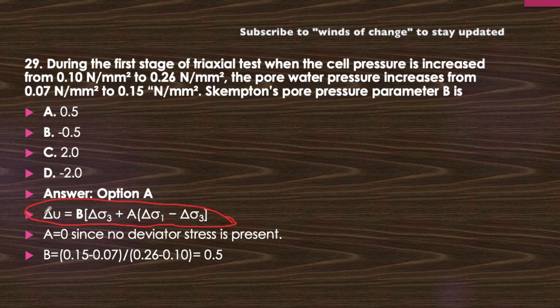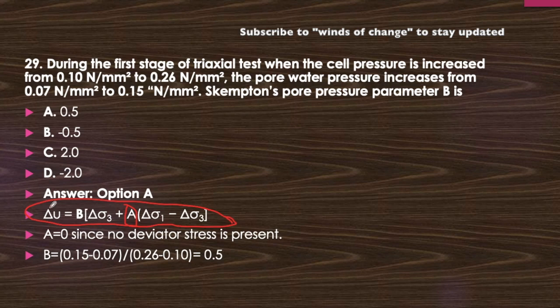This is the formula for Skempton's pore pressure parameter, that is delta U equals B delta sigma 3 plus A into delta sigma 1 minus delta sigma 3, where delta sigma 3 is the change in the cell pressure, and delta sigma 1 is the change in the total stress comprising of cell pressure and deviator stress. Okay, so this A value will be 0 since there is no deviator stress present. This parameter is dependent on the deviator stress. So this is 0.